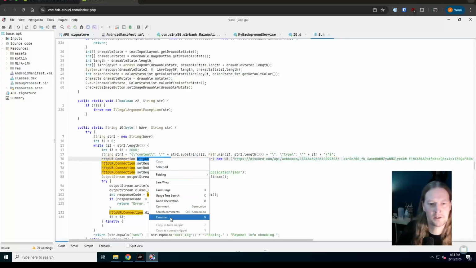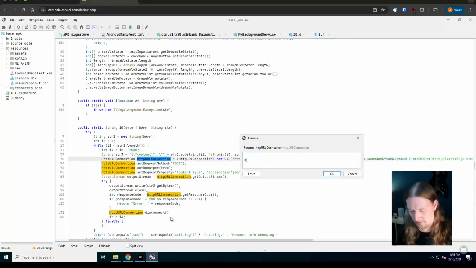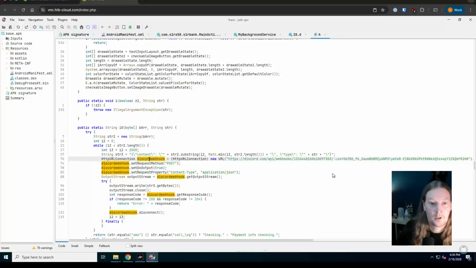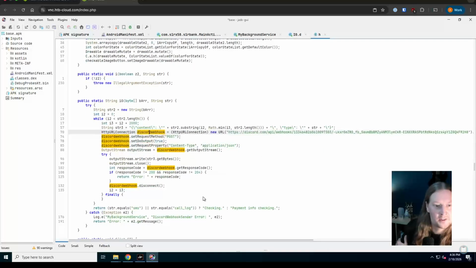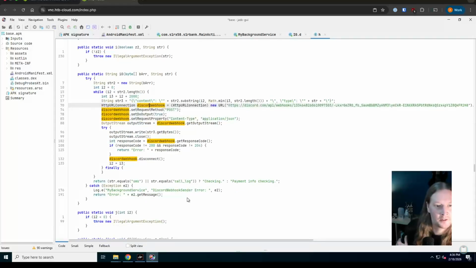So this is the Discord webhook. Okay, not doing much else there. That's just returning then. What else is going on down here?